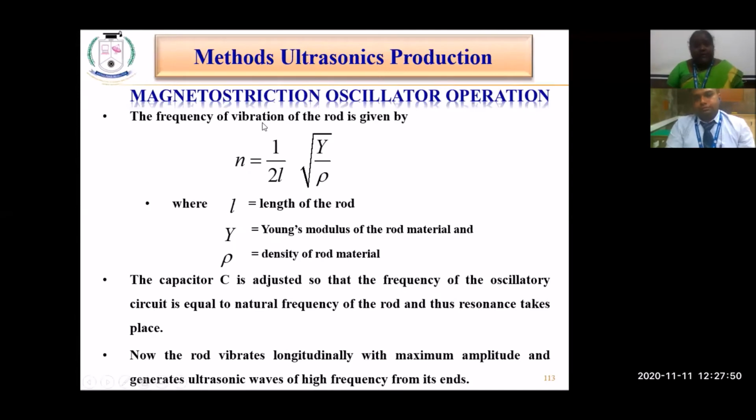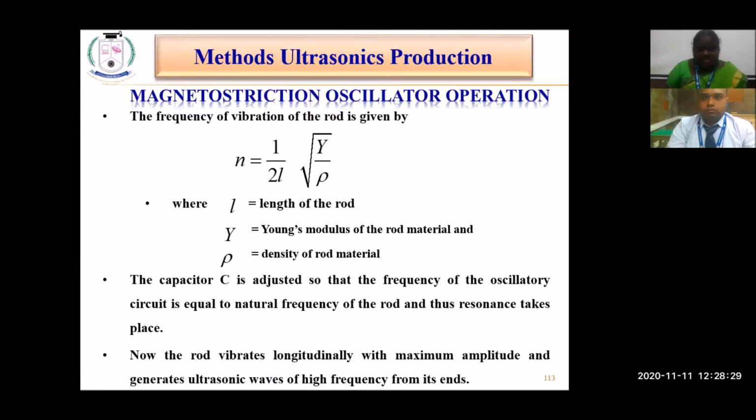And when we talk about the ultrasonic sound waves, the frequency of vibration of the rod, represented by n, depends upon these parameters. That is 1 by 2L into square root of y by rho, where L is the length of the rod and y is the Young's modulus of the rod material, whichever material it is made of. You have to note down that particular Young's modulus constant, and rho is the density of the rod material. So these parameters determine the frequency of vibration of the ultrasonic sound waves that is produced with the help of